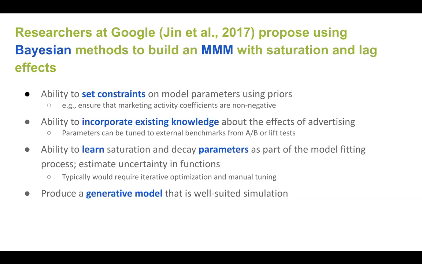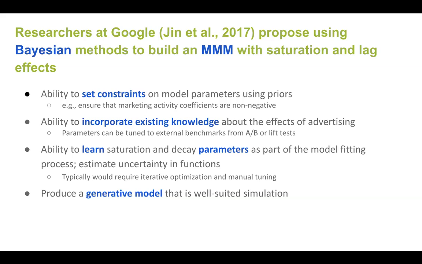Thirdly, we can learn the parameters for our transformation functions, our saturation and our decay functions, as part of the model fitting process. And in particular, what's important is that we can also get estimates of uncertainty in those functions. So typically in an OLS framework, finding those parameters, the mu and the alpha, would require some kind of iterative optimization process that would likely involve some manual tuning.